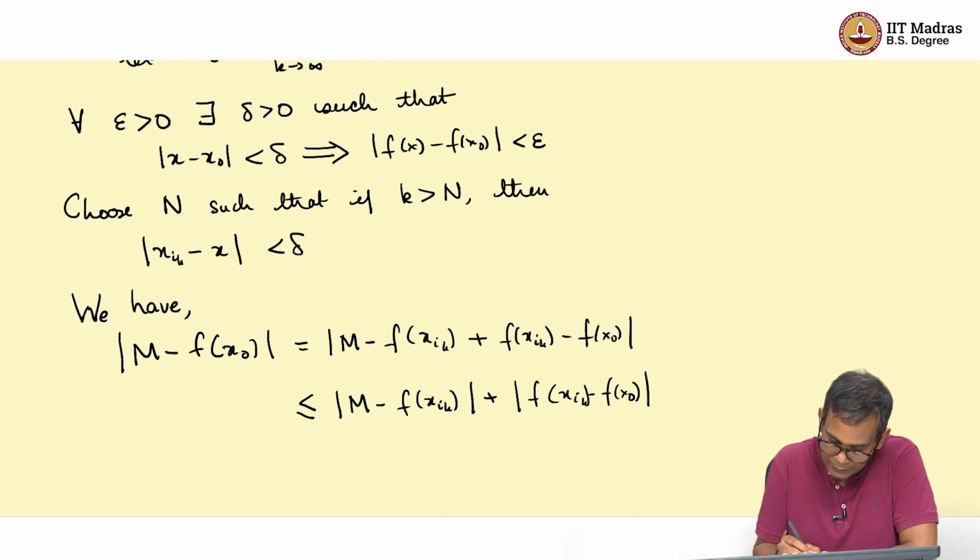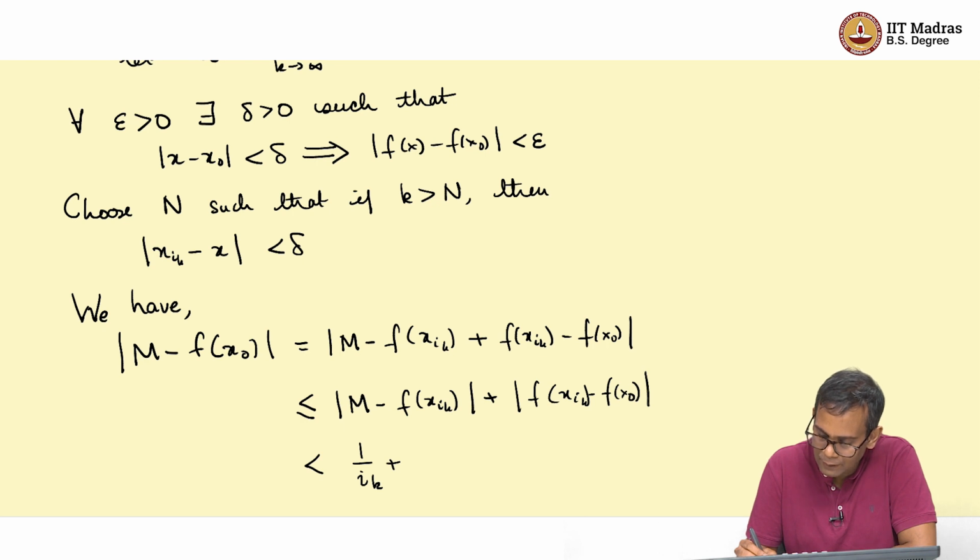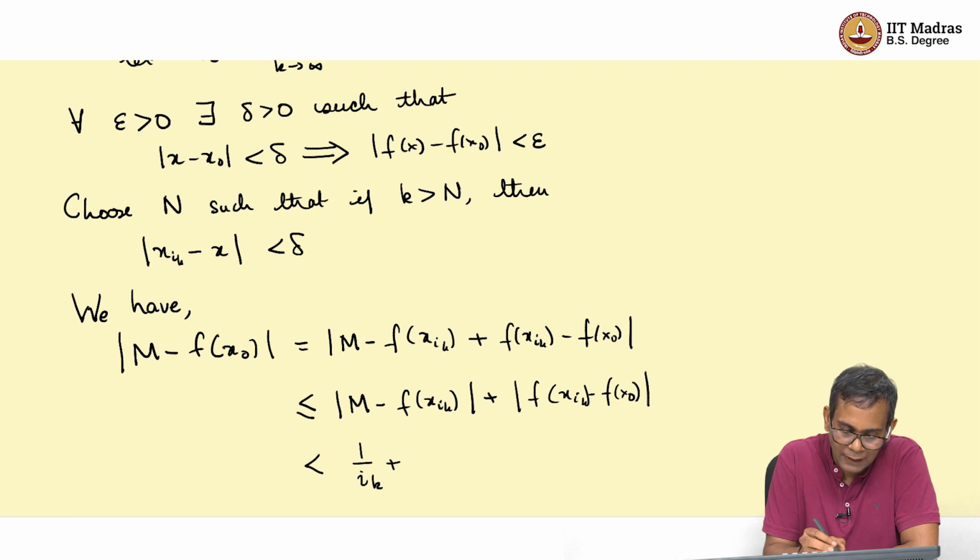So, f(x_{i_k}) is greater than M minus 1 over i_k. So, what we get here is that this is less than 1 over i_k plus |f(x_{i_k}) - f(x0)|. Now remember x_{i_k} is within a distance delta from x0, and so |f(x_{i_k}) - f(x0)| is less than epsilon.